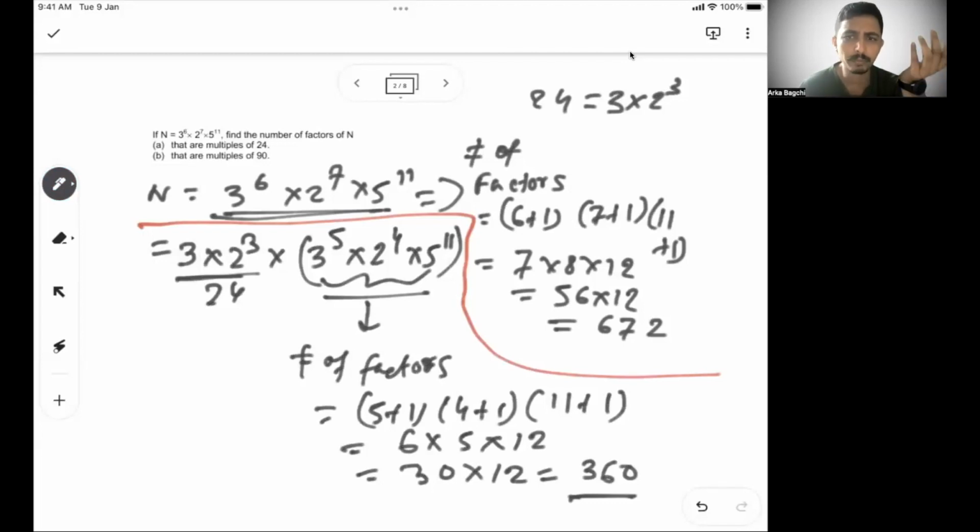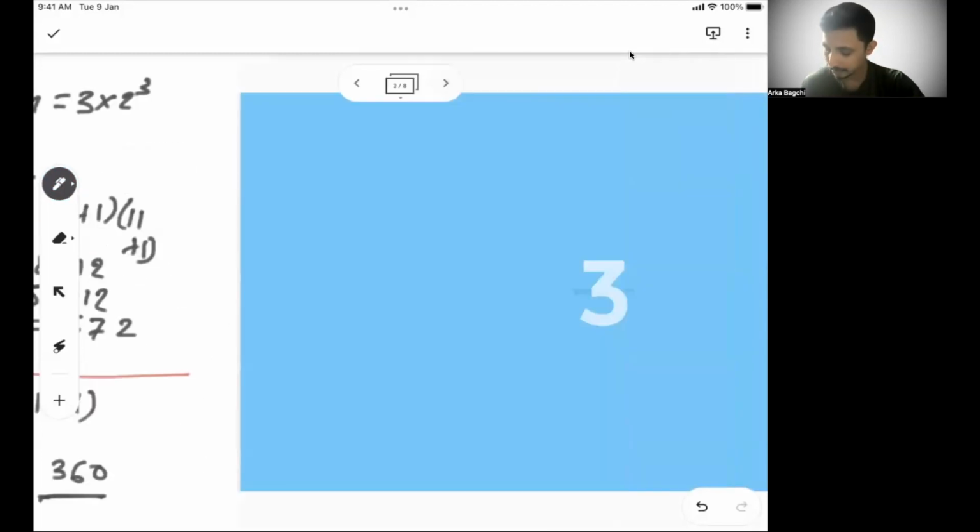360. So similarly, you can do it for 90. It's the same approach. And try that problem and drop the answer in the comment section. I'll be able to confirm and then see how many of you get it right. Let's move to the next problem.